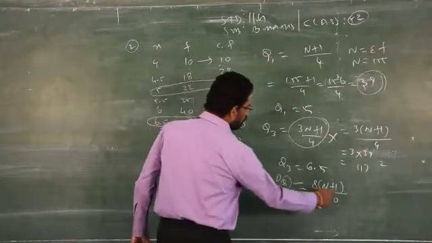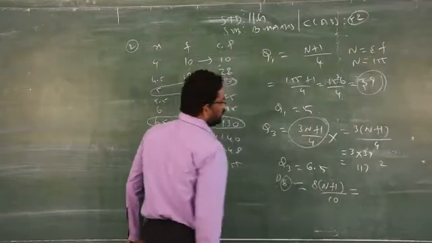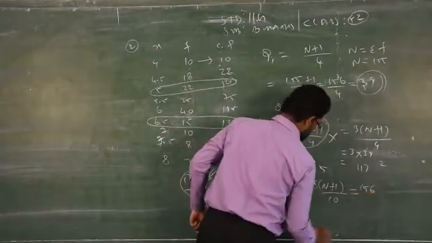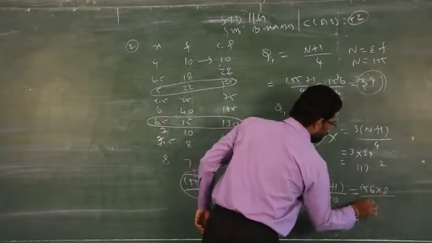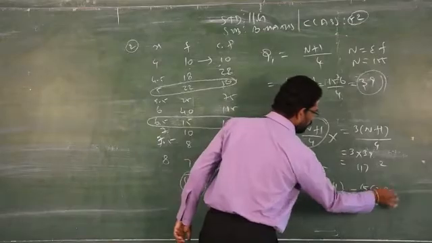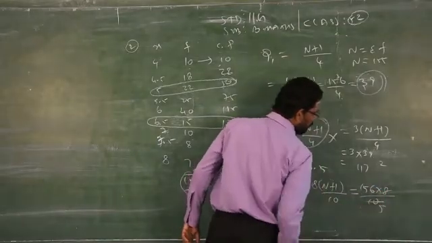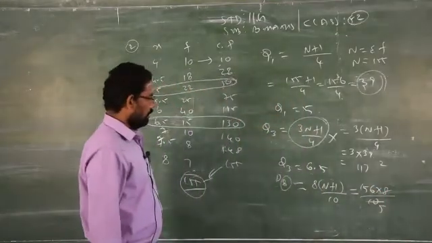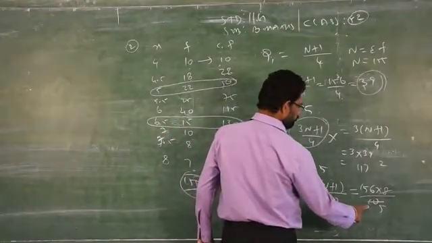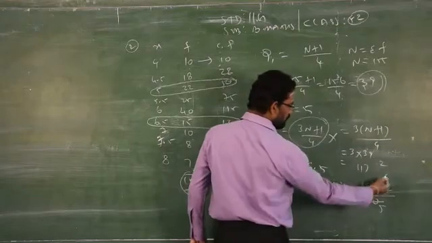Now 8 of N plus 1 by 10. What is N plus 1? Already we found N plus 1 is 156, into 8 by 10. Just apply that formula, that is 2 table 5 4, that's all, no other possibilities.